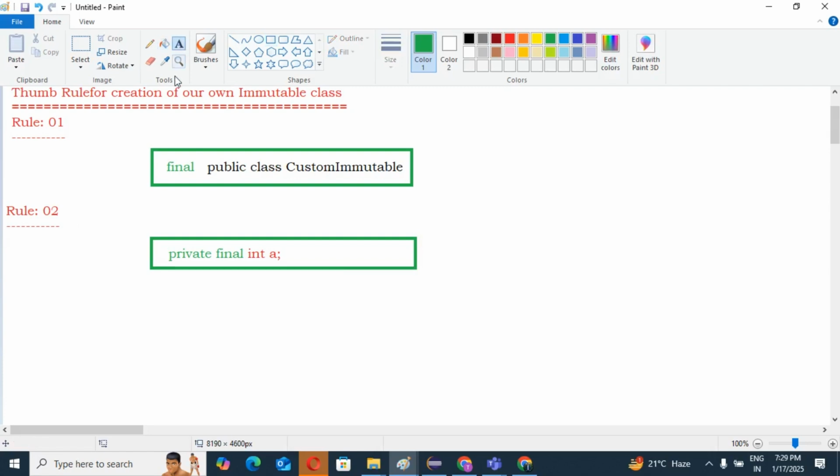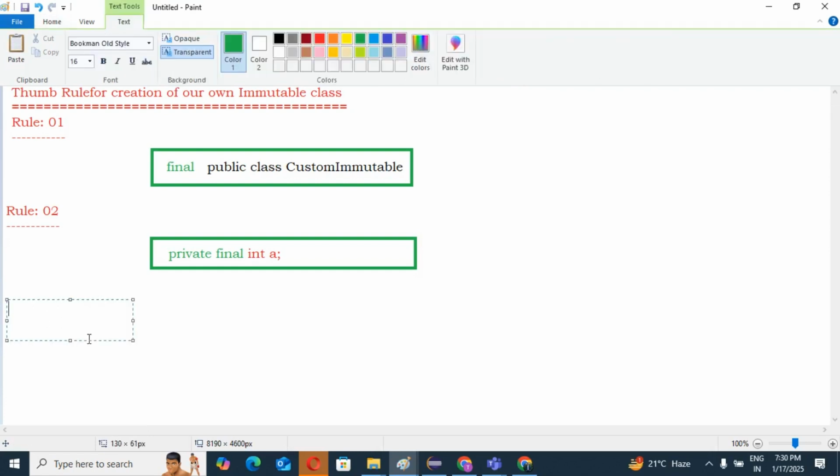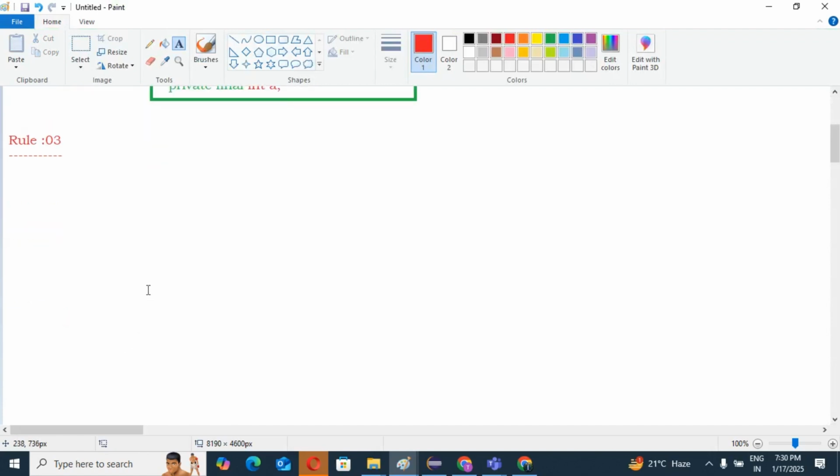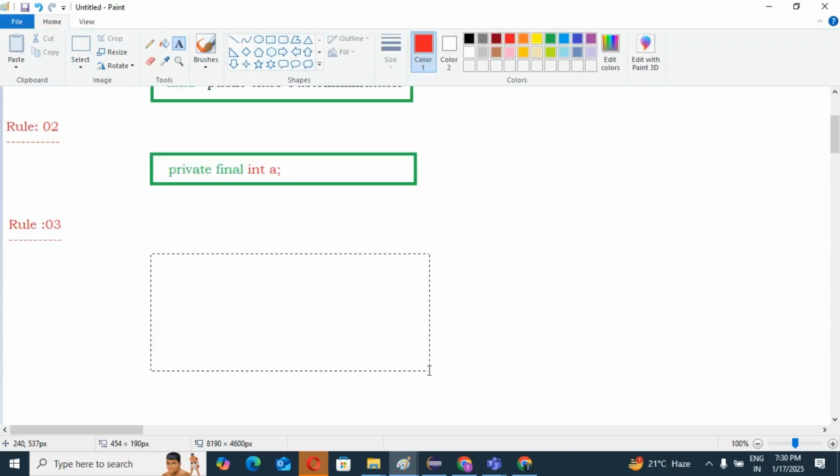Now, one question arises. Final means once you assign the value, that cannot be modified. In this case, that is rule number 2, guys. Then rule number 3. What is rule number 3? That is also very important, what you need to remember. Don't worry, I will explain here.